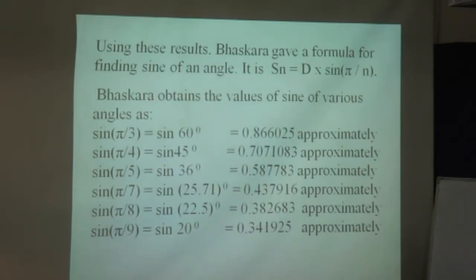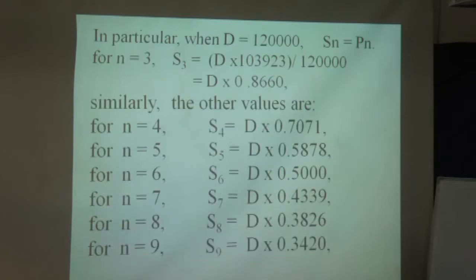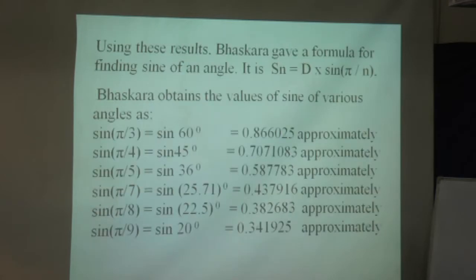For sine of pi by 4, that is sine of 45 degrees, it is 0.7071, which is side, and here it is also for n is equal to 4, d into 0.7071. And in the same way, here only sine of pi by 6 is not there. I have not written it because sine of pi by 6 is 30 degrees, which is 1 by 2.